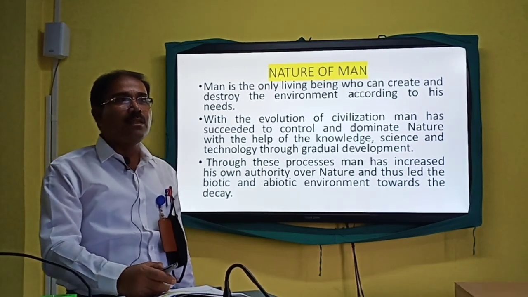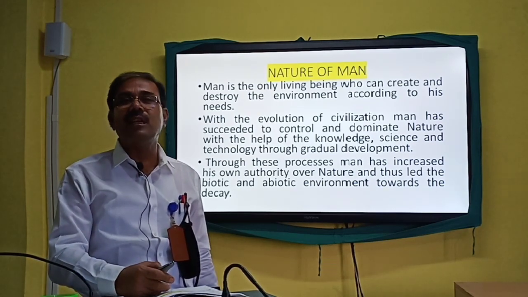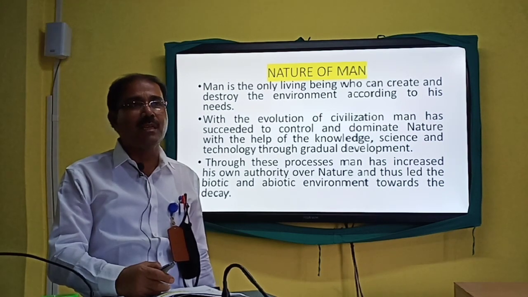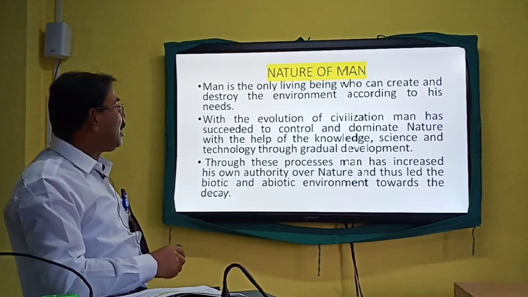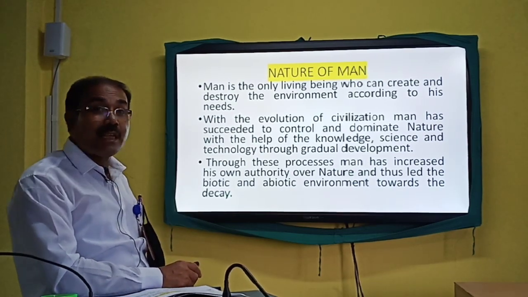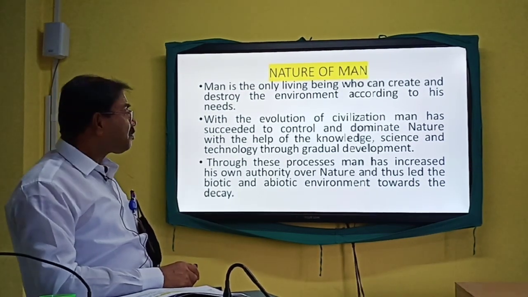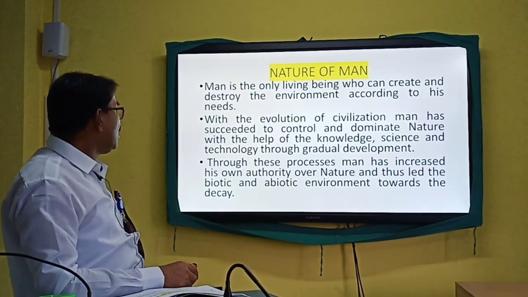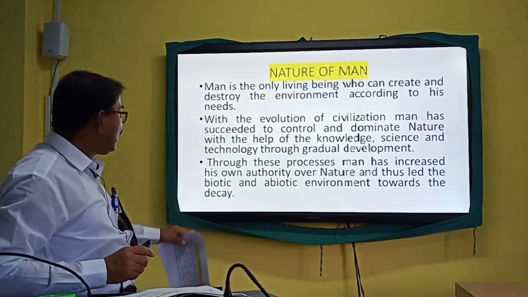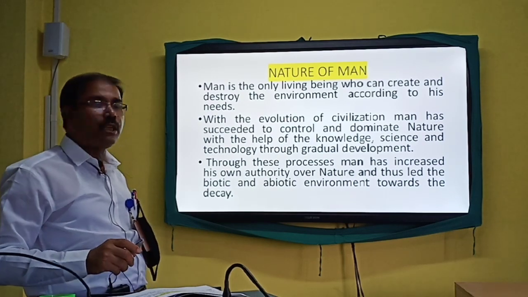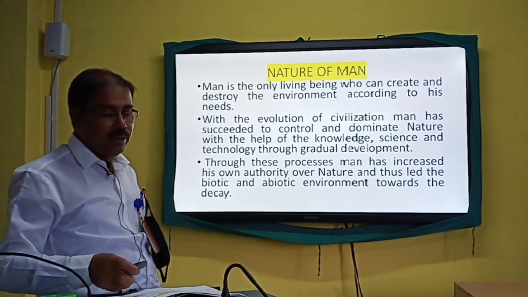Most of the important irreparable energies are now vanishing from nature, and we are responsible because we are utilizing scientific knowledge and applying our technological expertise to establish authority over nature. We are establishing authority over the biotic segment of the environment, and at the same time over the abiotic segment, and because of that there is gradual decay, which we fail to understand.